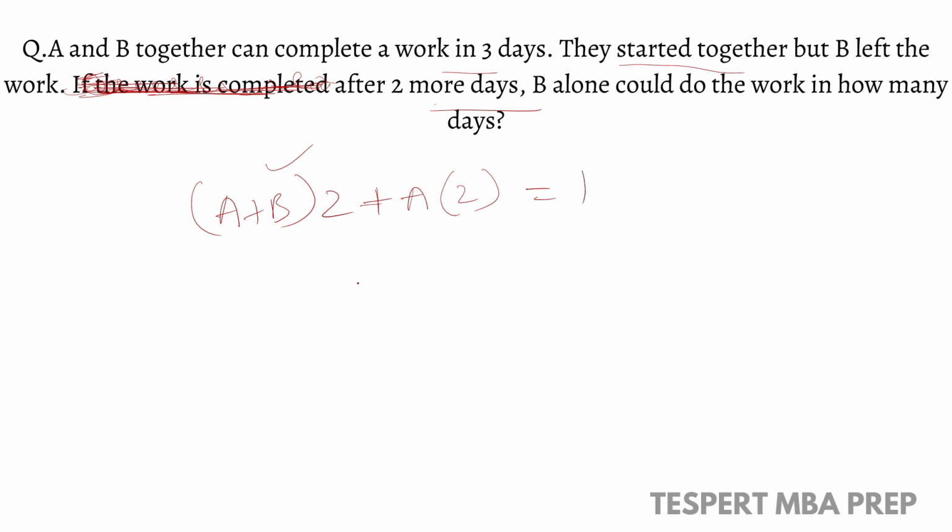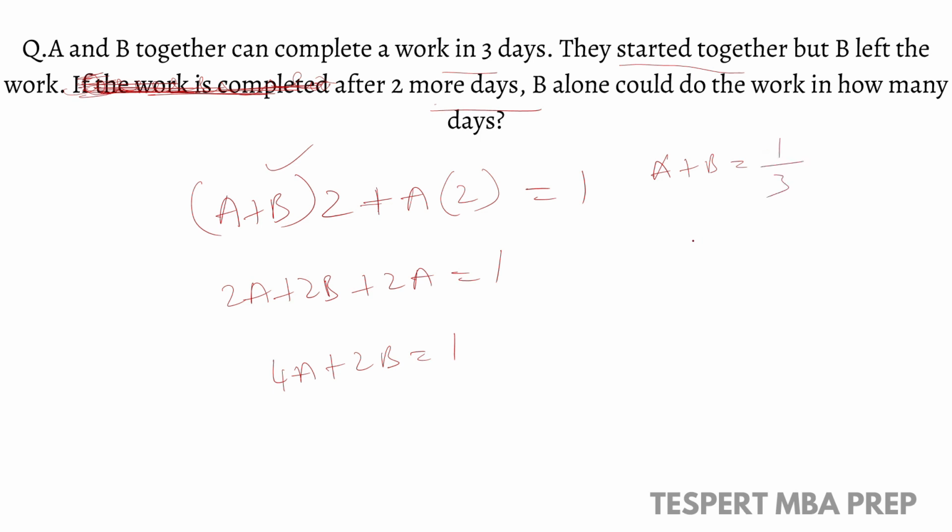And the total work, let the total work be 1. So 2A plus 2B plus 2A will be 1. Here if you observe, A and B together can complete a work in 3 days, right? So A and B together complete the work in 3 days.